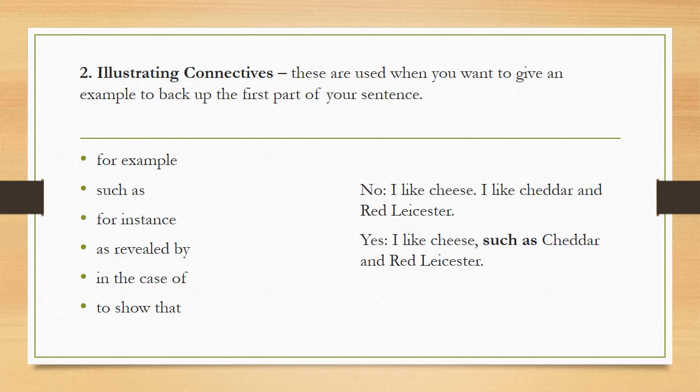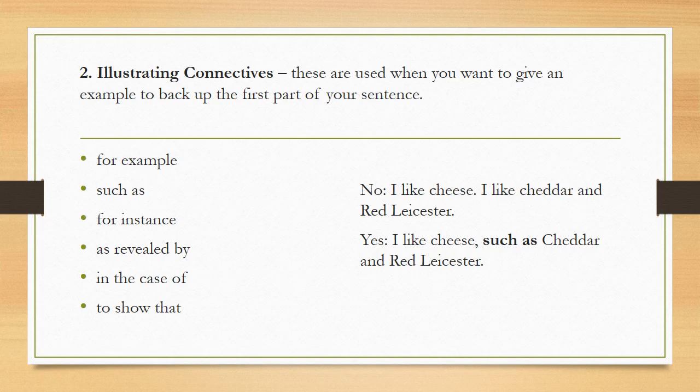The second type of connectives is the illustrating connectives. These are used when you want to give an example to back up the first part of your sentence. So when you are giving an example or more information to the first part of your sentence, you can use the illustrating connectives. The example connectives are, for example, such as, for instance, as revealed by, in the case of, and to show that.